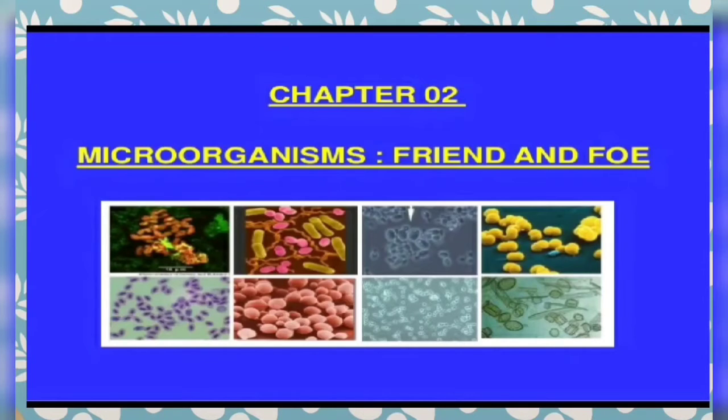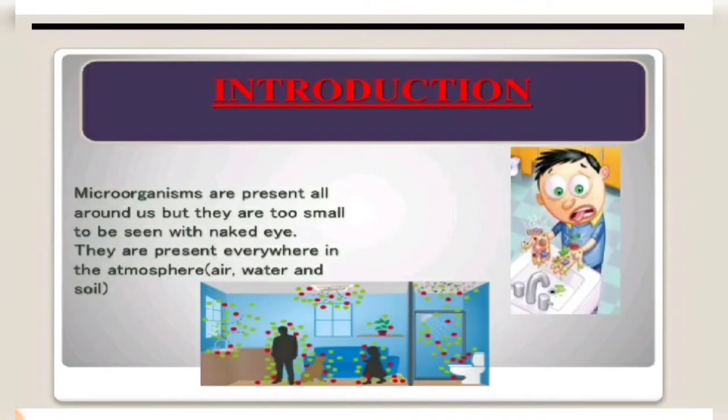So yes, chapter number 2 of your class 8, microorganisms. They may be friend as well as they may be foe. So first of all, as you know that living organisms show a great variety in shape and size. If you look around yourself, you will find a number of living organisms which have different shapes as well as sizes. Some organisms may be big in size, and some may be smaller. For example, the elephant is a very huge animal, whereas there are very tiny organisms such as ant and termites.